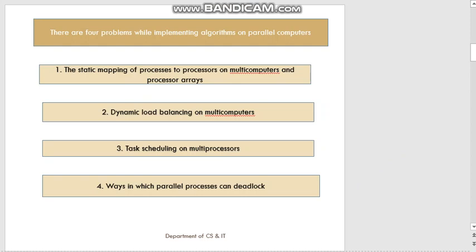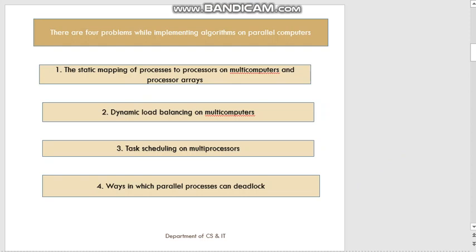The problems that occur during the implementation of algorithms on parallel computers are, first, the static mapping of the processes to processors on multi-computers and processor arrays. It is very important to map the processes to the processors.